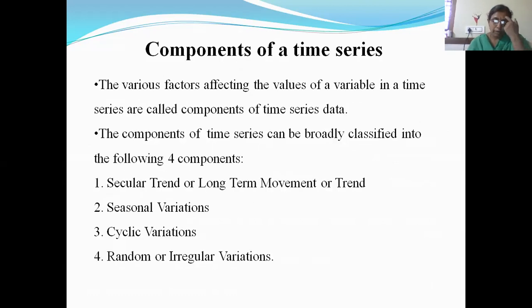So I told you there are different causes of variations in time series data. The factors which affect the changes in the value of a variable in time series are called components of time series data.